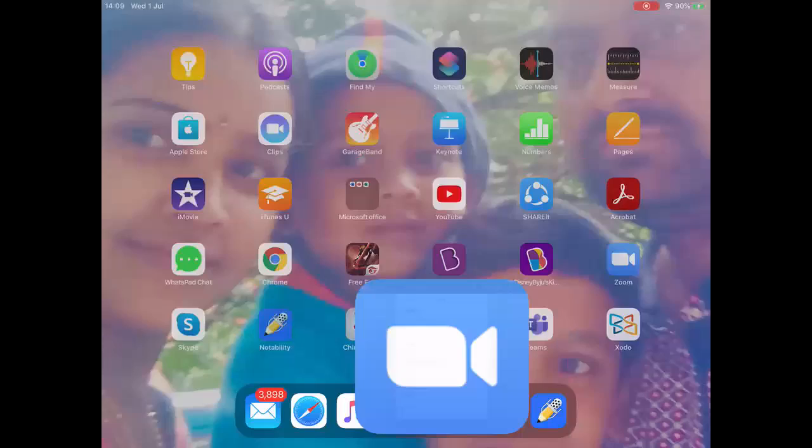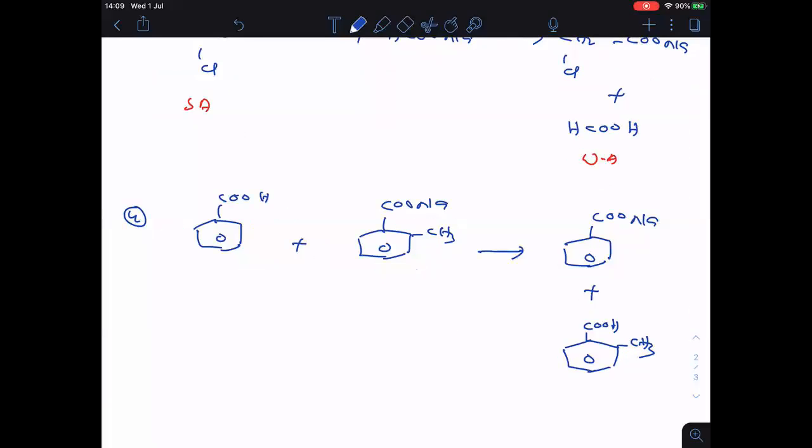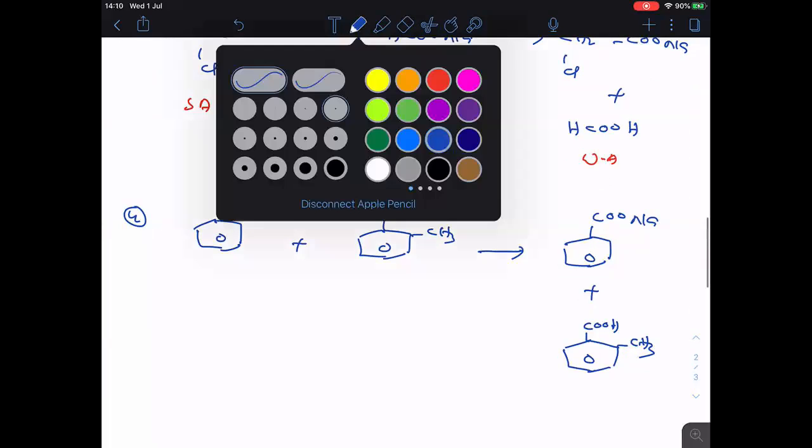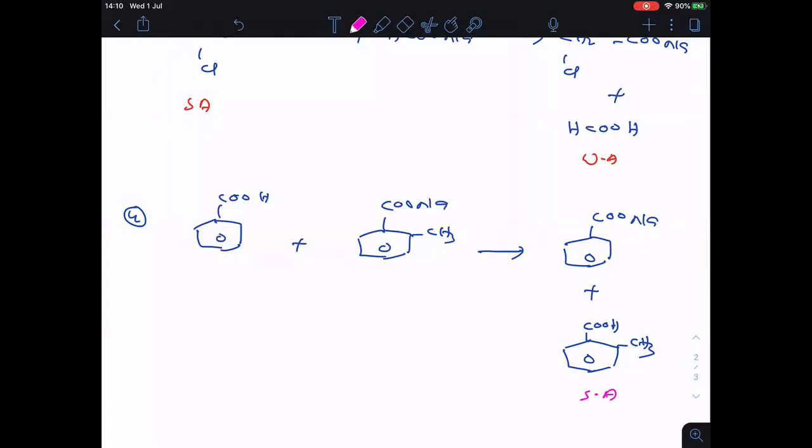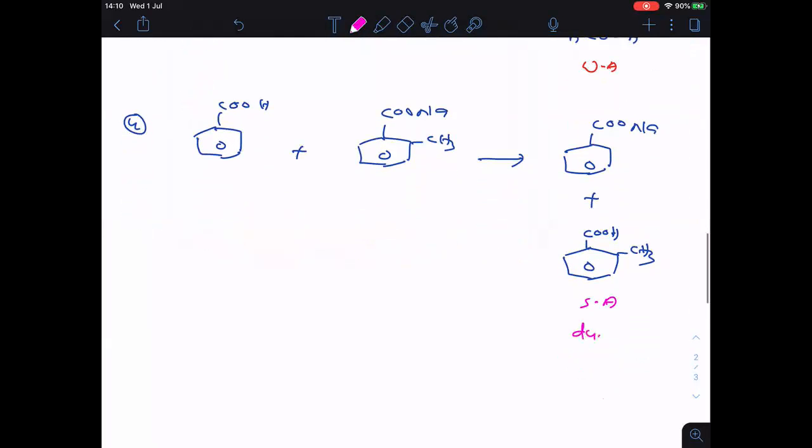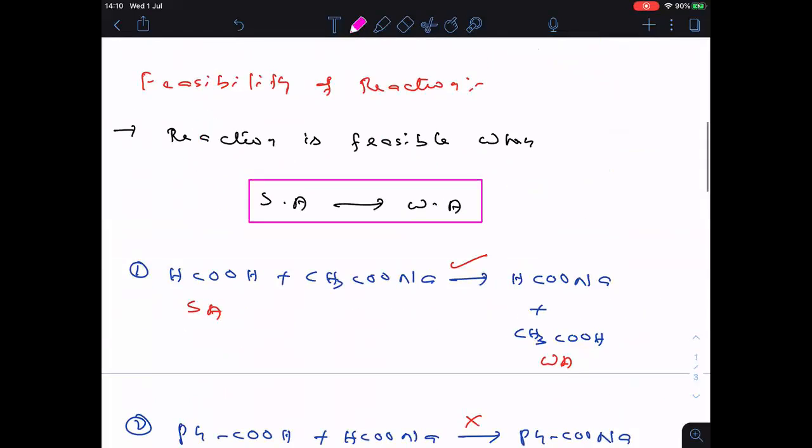Okay, so let me check this one. Now what happened here? This is the strong acid, which one here I am showing you. You see, this is the strong acid. Why is it strong? Due to the ortho effect. Am I right? It is a strong acid due to the ortho effect. Then this is the weak acid. So the reaction is moving from weak acid to strong acid. Therefore, it is not feasible. So once again, I am telling you, this reaction will be feasible when it is moving from strong acid to weak acid.